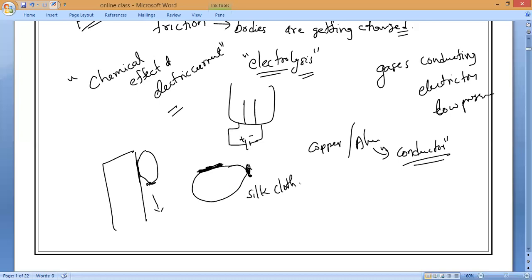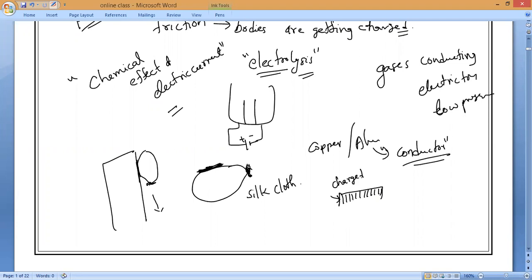So in all these cases, if a dry comb is rubbed in dry hair, or this balloon is rubbed with silk cloth, what is happening? What conclusion do you make? So everywhere you notice it. If you take a comb and a bit of papers, as we all know, when we rub the comb in dry hair, the charge is exchanged; electrons transfer between the dry hair and the comb, and due to that the comb turns into a charged body.